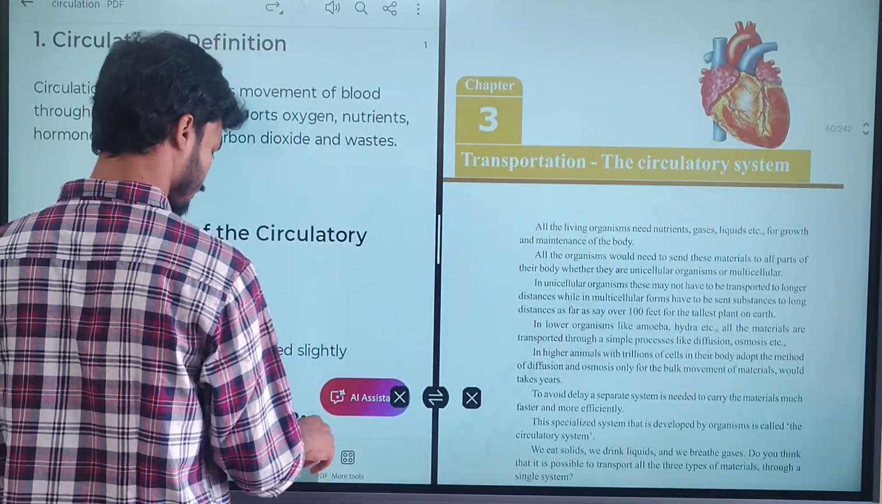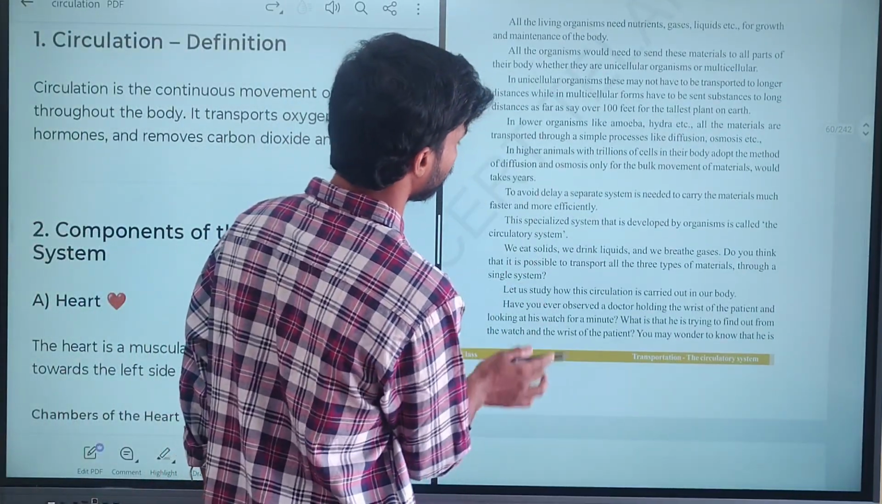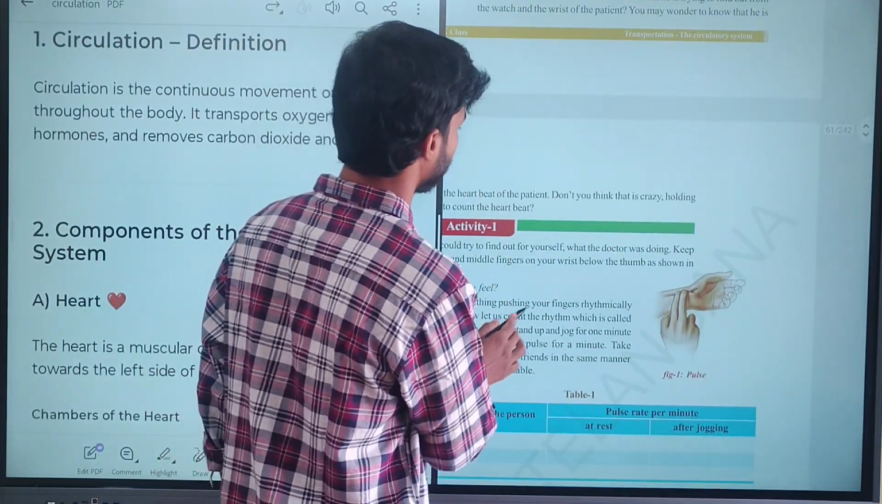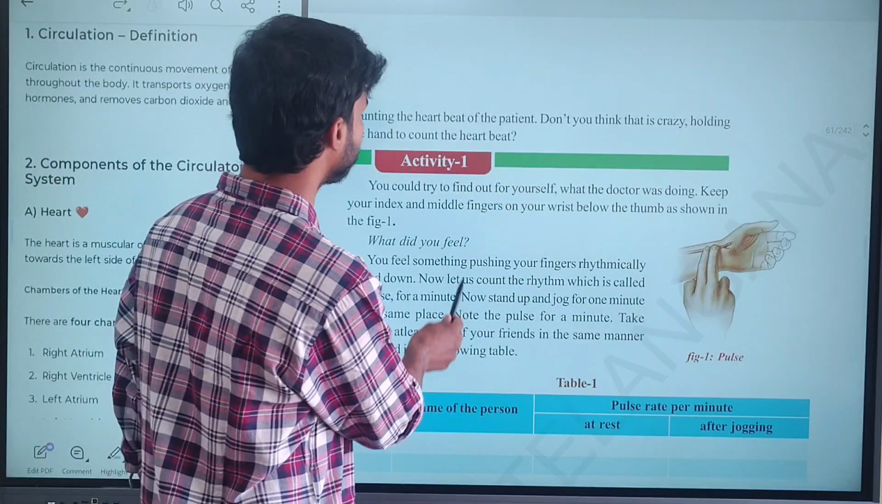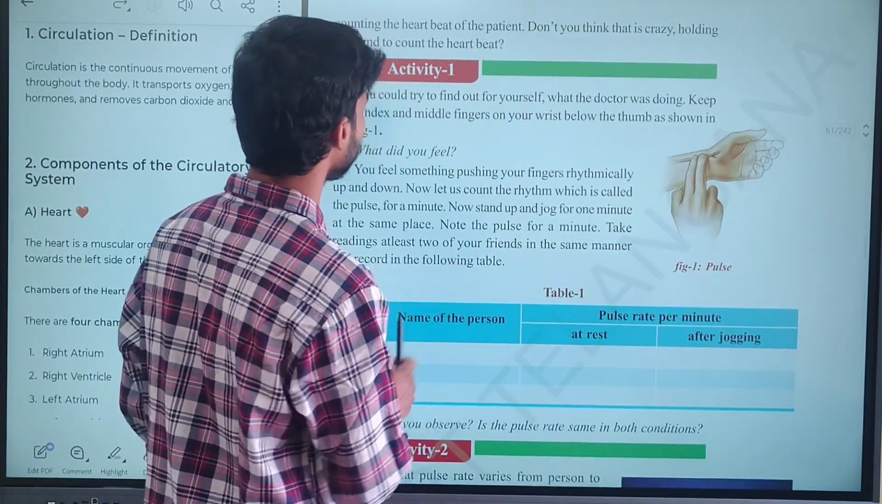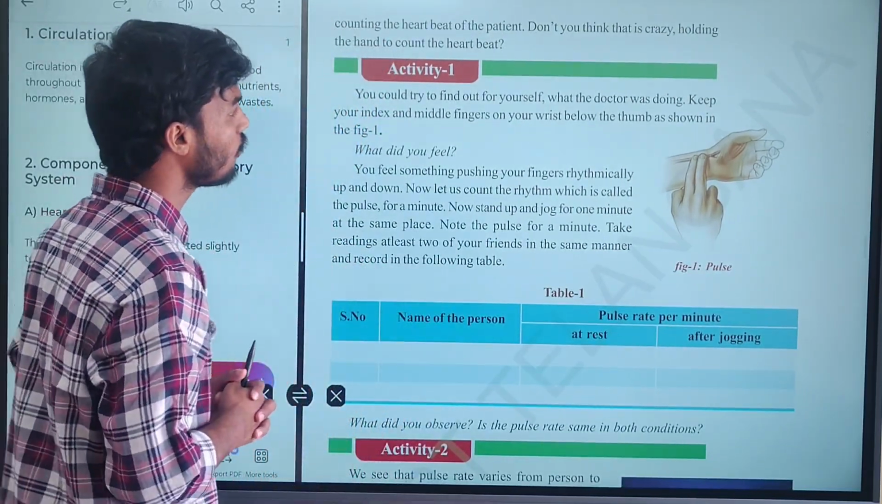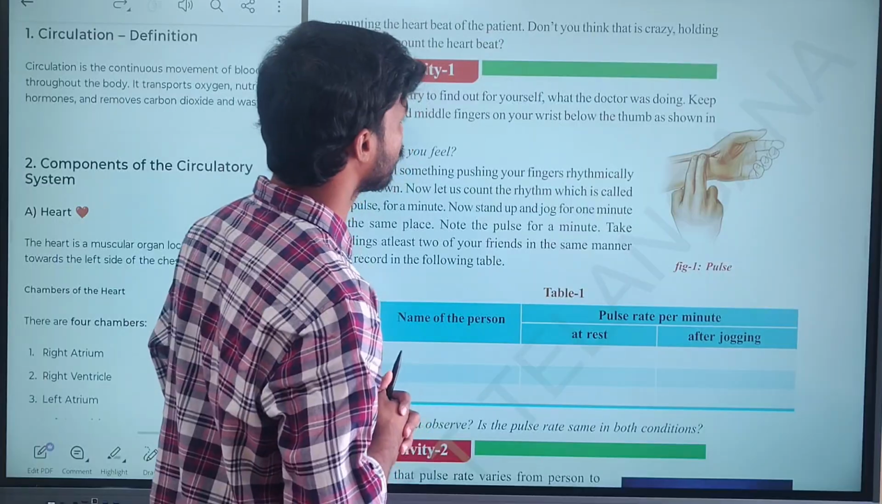Okay, next coming to the chapter. We are given activity 1. Look at this activity 1. What is given? Could you find out yourself what the doctor is doing?